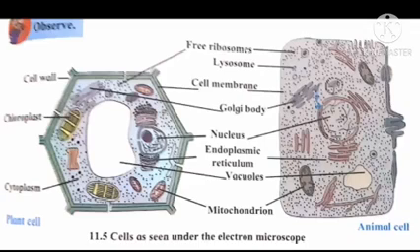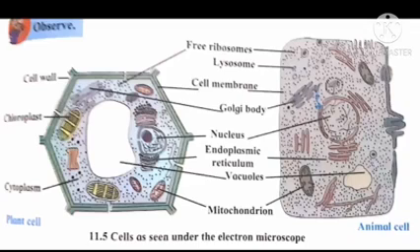Cell wall, it is present only in plant cell. It is the outermost covering of the plant cell. It gives a specific structure to the cell. Next one is chloroplast. Chloroplast is present only in plant cell. It gives green color to the plants.